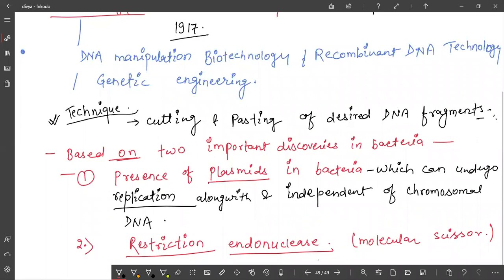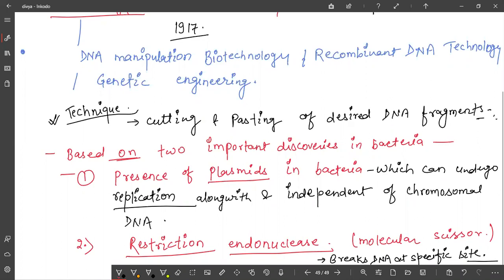It cuts DNA at a specific site. So what is the use of restriction endonuclease?